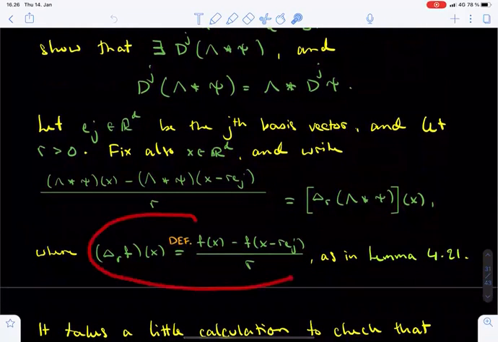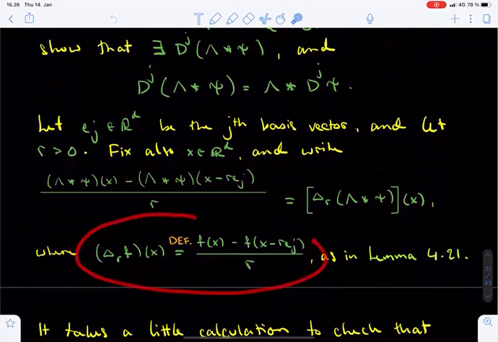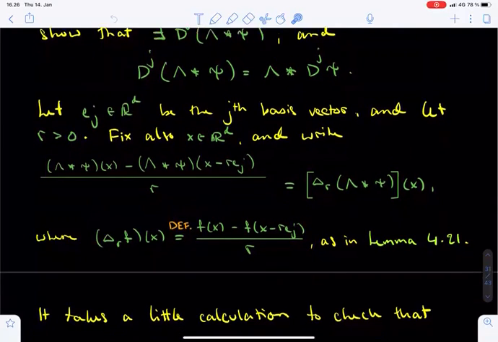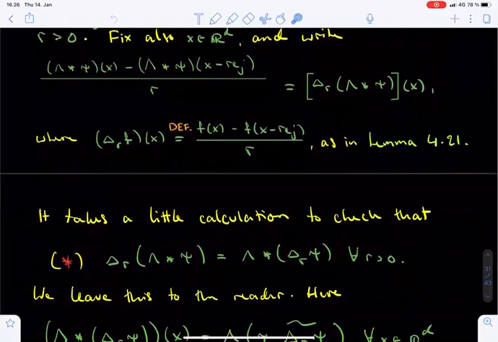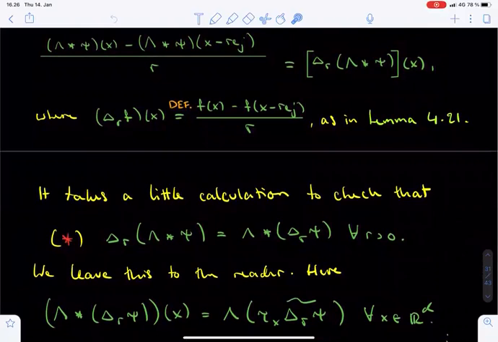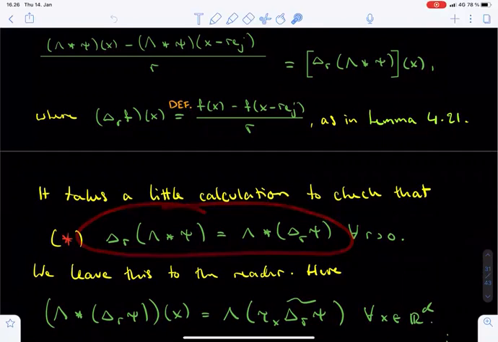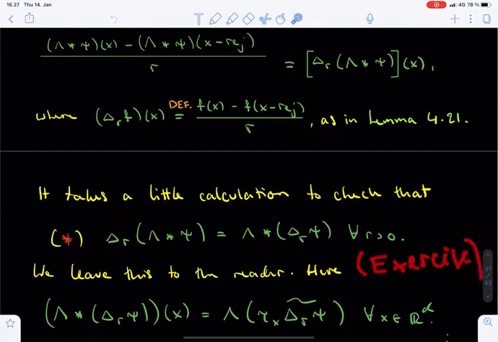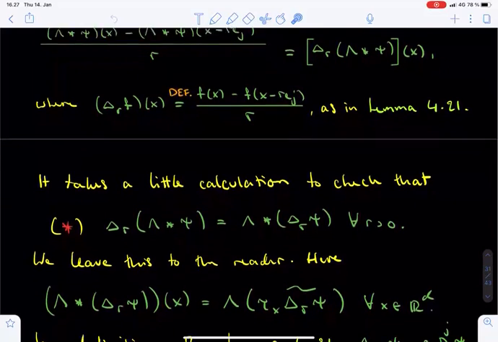Here is a reminder of how delta_r of f looked for a more general function f, and you can check that the expression above agrees with this definition with the choice f equals lambda convolved with psi. We now arrive at one of the key steps of the proof. For any fixed positive number r, the delta_r operator commutes with convolution. In other words, delta_r of lambda convolved with psi equals the convolution between lambda and delta_r of psi. Checking this equation is only based on definitions but takes quite a few lines, and we leave the details as an exercise.